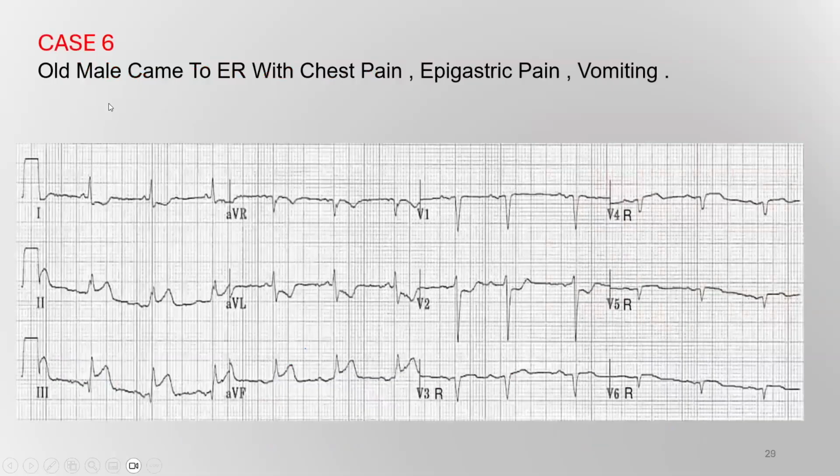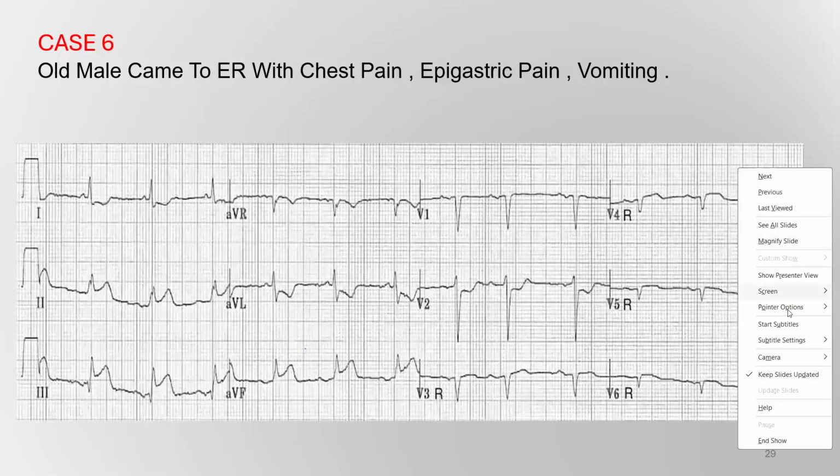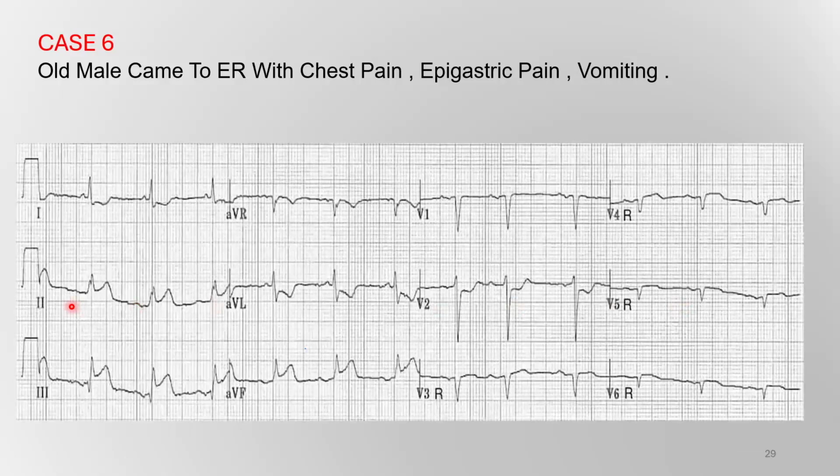A 6-year-old male came to the ER with chest pain, epigastric pain and vomiting. In this ECG, there is ST segment elevation in lead 2, lead 3, and aVL. And in this situation, also, the elevation in lead 3 is more than the elevation in lead 2. And you will see there is ST segment depression in V2. This is a case of right myocardial infarction.